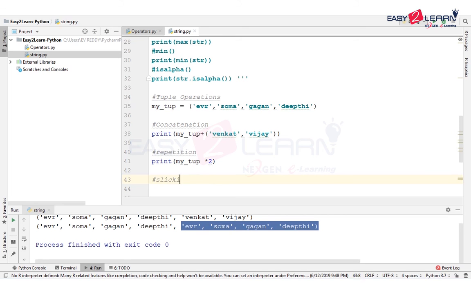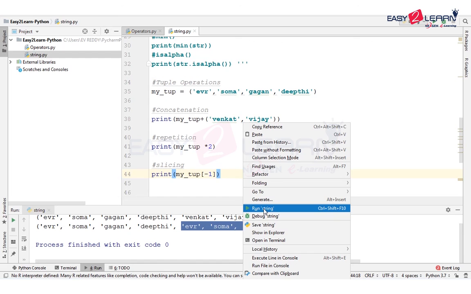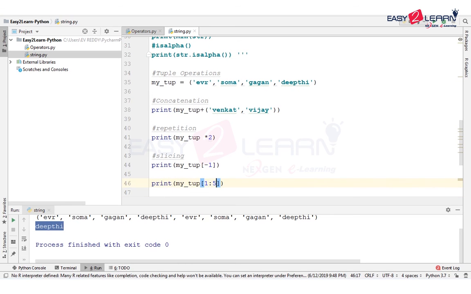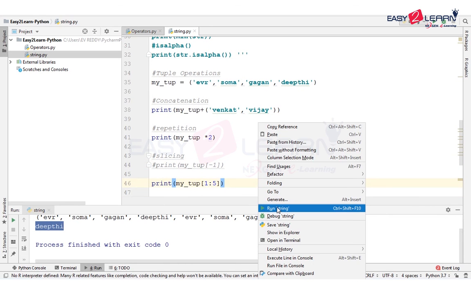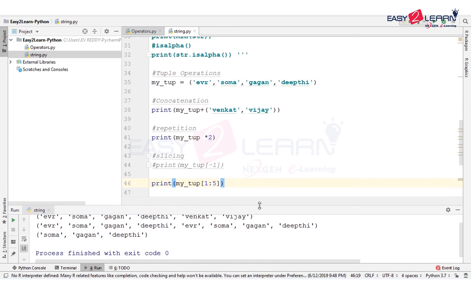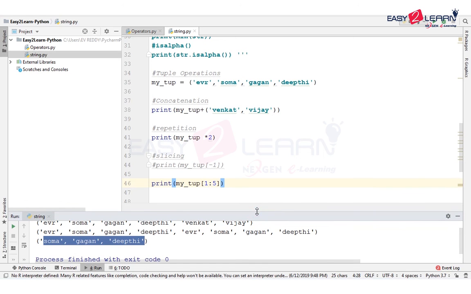Then we will move to slicing. Let's see my tuple minus 1. Any guess what happens if I run this? Yes, it prints the last name, that is Deepti. Now here let me put 1 to 5. Here again we will get all the names. Why am I getting all the names? When I give 1 to 5, it still prints up to the maximum. It does not reach 5. This is something important: this does not give you an error. It basically prints to the end that it can find in the tuple. So always remember, if you specify a wrong range, you do not get any error here.